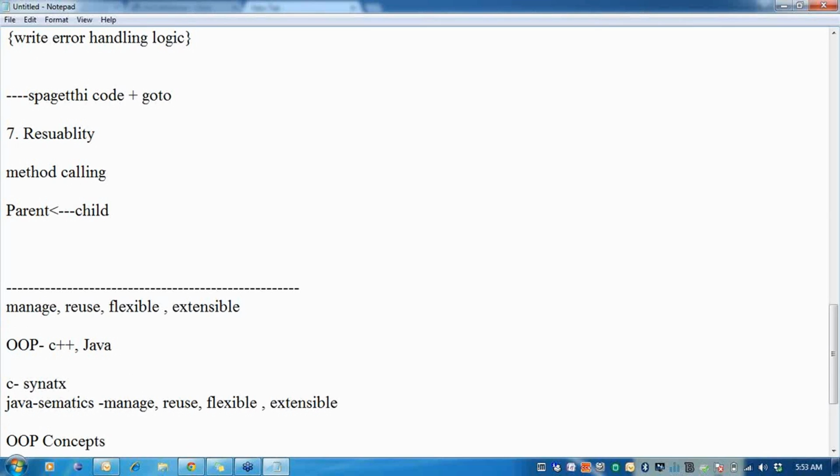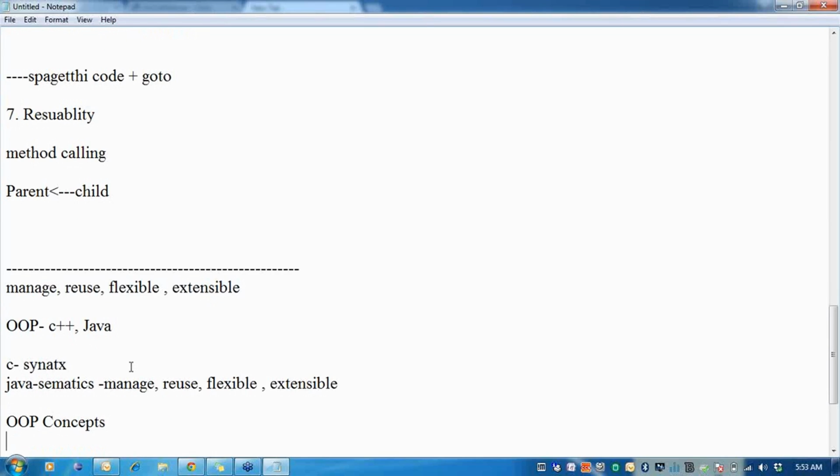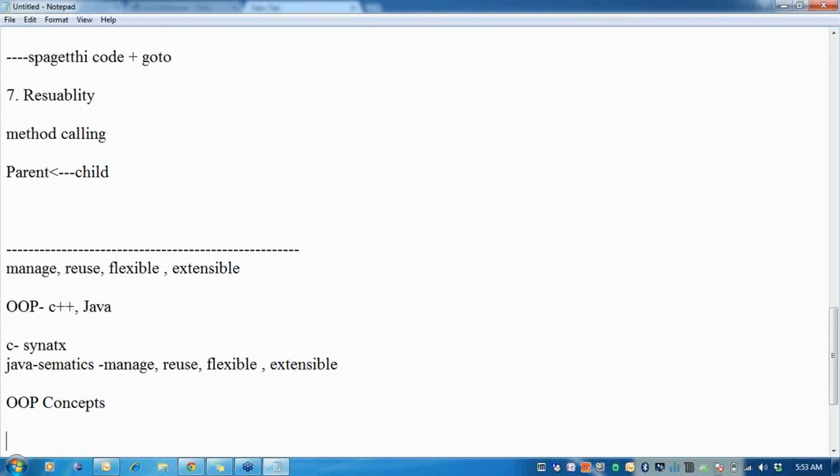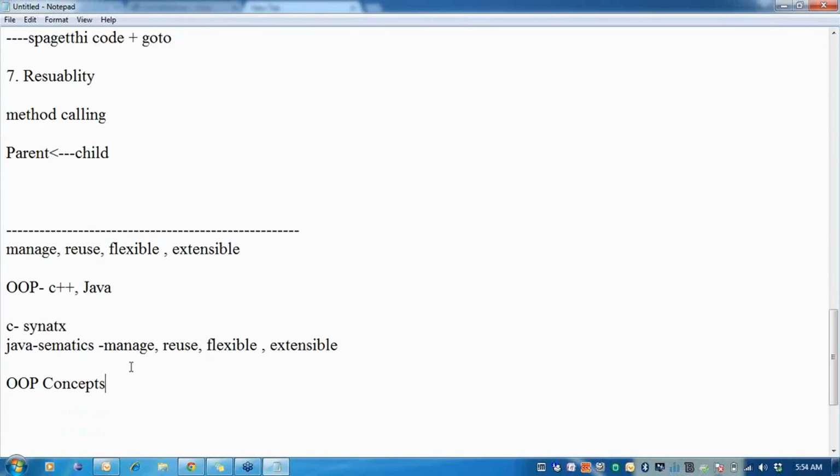To support this object-oriented programming, there are 4 pillars. It's based on 4 pillars.